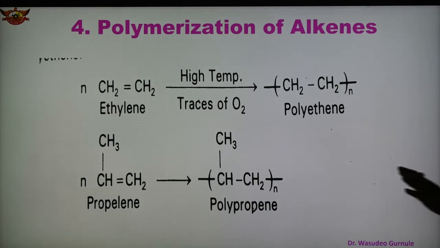In this way, a large number of units get repeated in a regular fashion, and we get the big molecule, the macromolecule known as polypropene. So ethylene gives polyethene, propylene gives polypropene. So this is an important reaction in the case of alkene. So what is the polymerization of alkene? Polymerization is a process of formation of polymer.